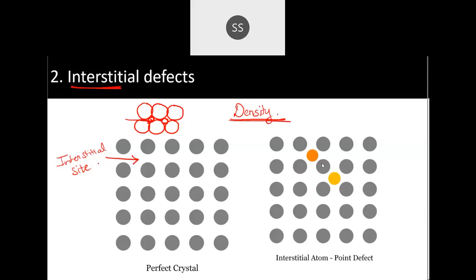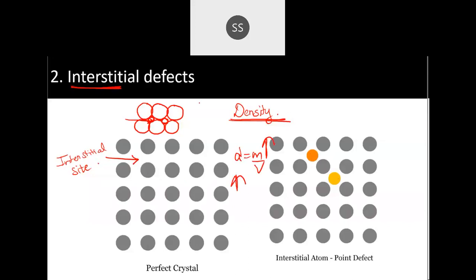No, because I've told you in the vacancy one what happens. Yeah, very good, correct. So if you talk about the density, there are atoms which have come and occupied. So it's like extra atoms have come now. If 2-3 guests have come, then automatically the mass of that whole room will increase, correct? So like that only it is. Here, if I talk about the density, mass by volume, mass will increase because of these few atoms which have come and occupied. So then density automatically will increase.